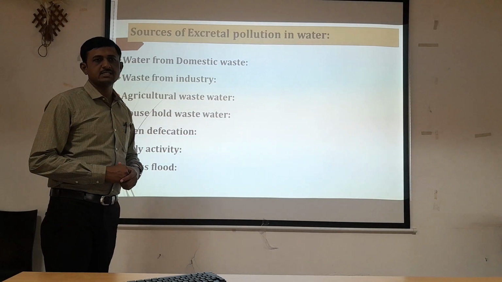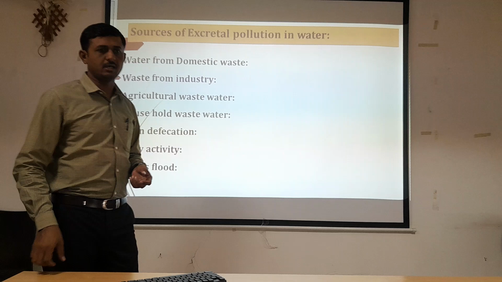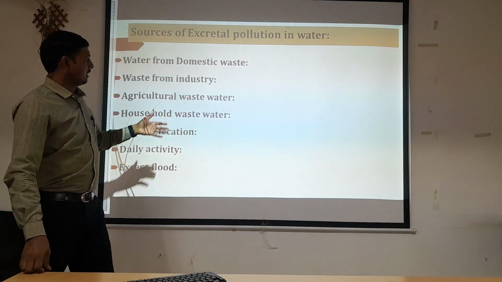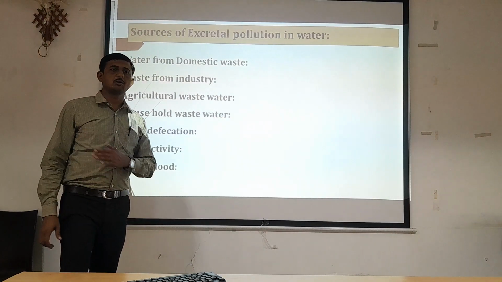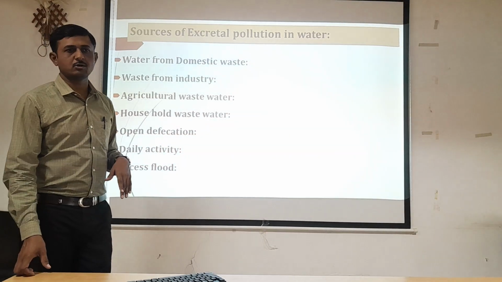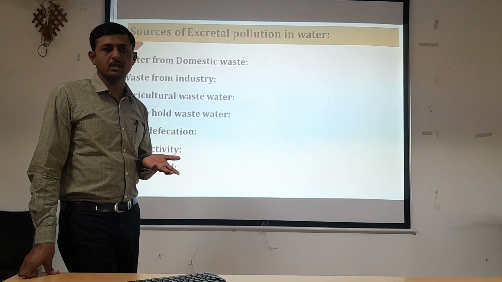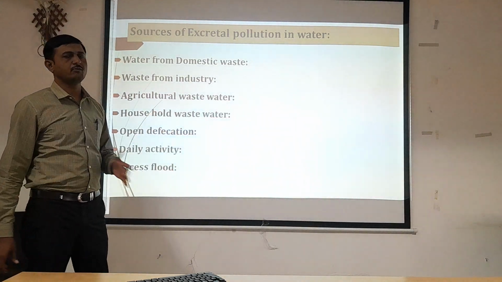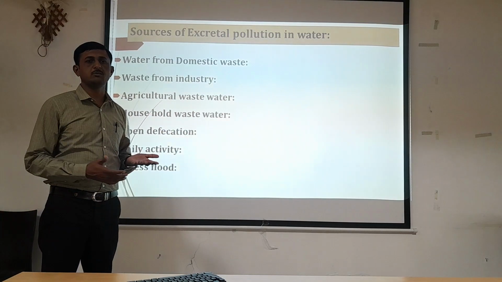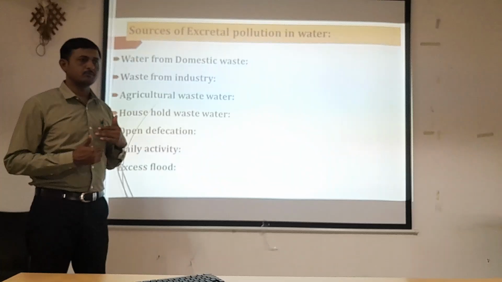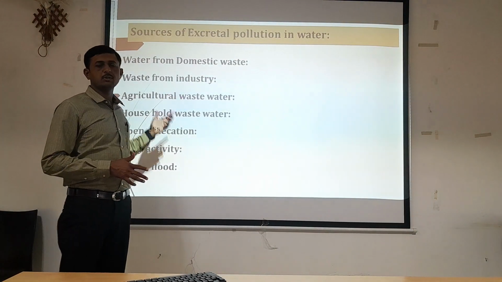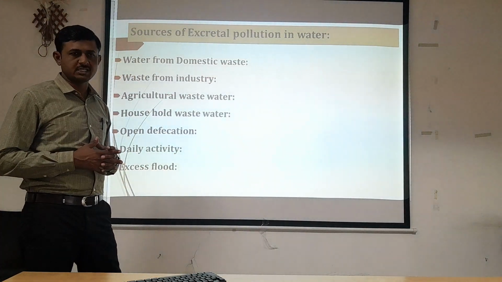Agricultural wastewater is nothing but surface water in the rainy season. Rainwater, or surface runoff water, directly enters into the river or lake, and it carries different wastes or pollutants present on the soil into the water in that particular environment, including human excreta too.